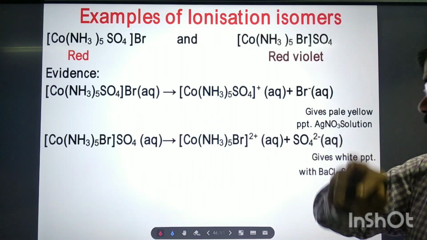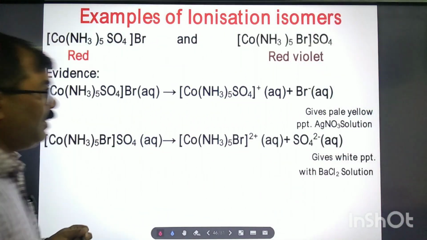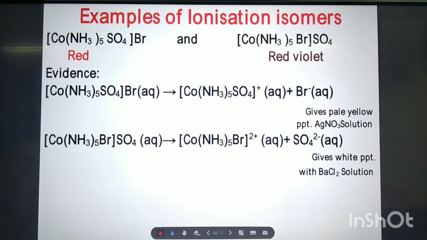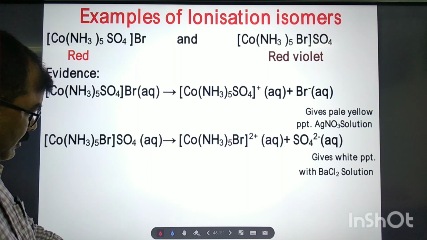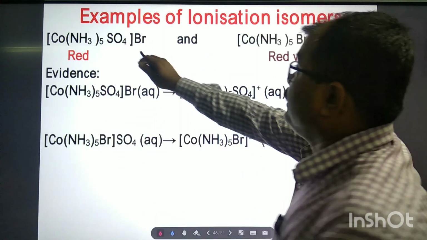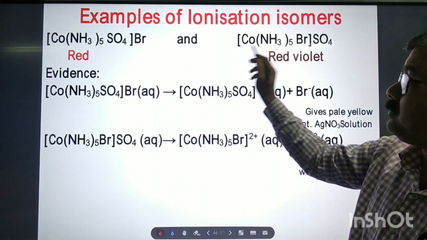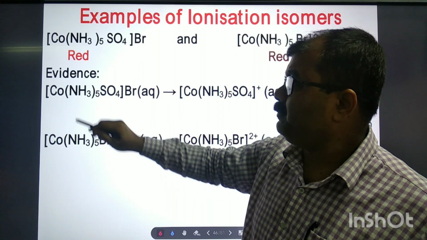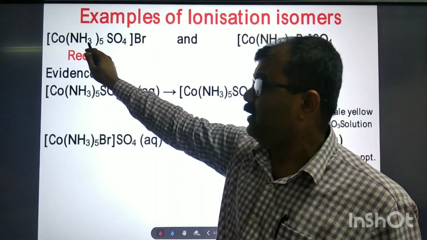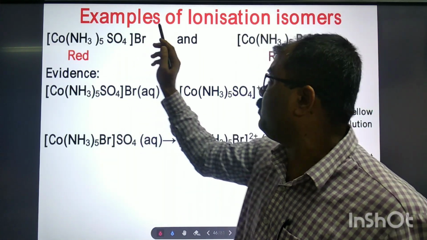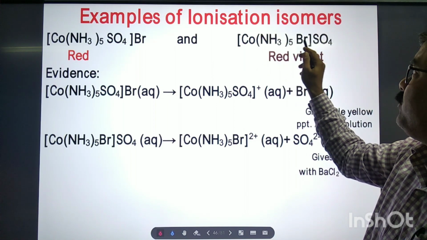Okay, let us try to understand with the help of an example. You will understand if you take these examples of ionization isomers. See here, these two different compounds, their molecular formula is the same. Here cobalt, 5 ammonia, sulfate, bromine is there. Here also cobalt, 5 ammonia, bromine, sulfate.